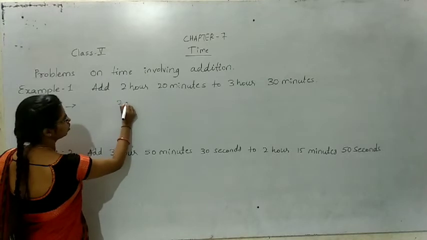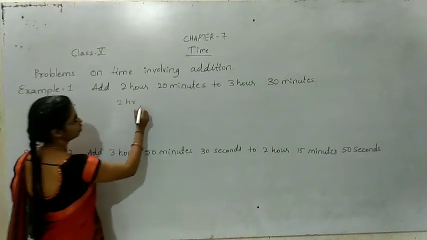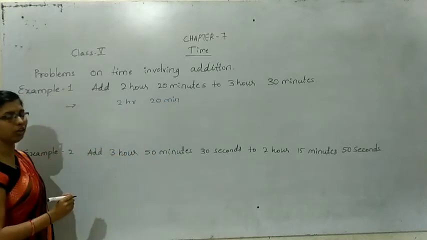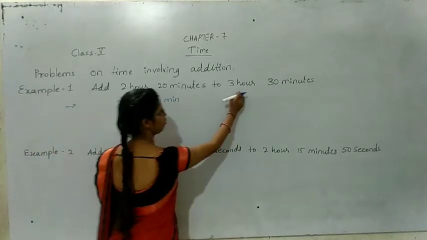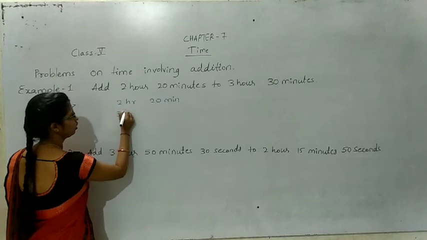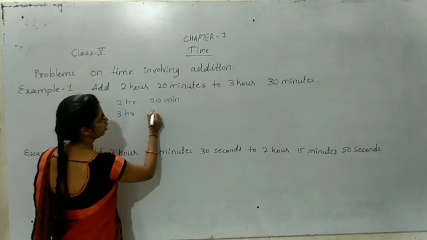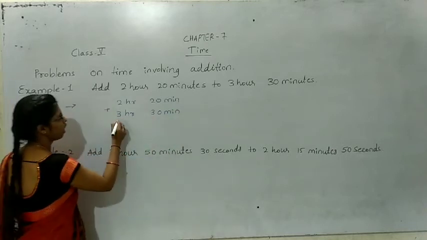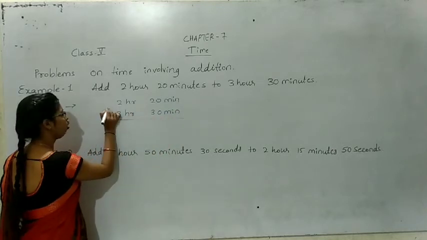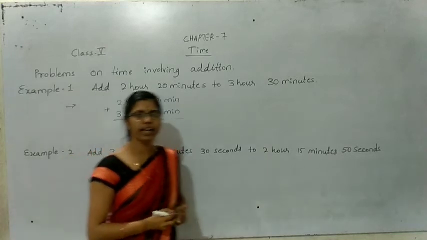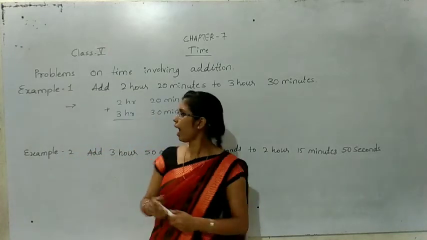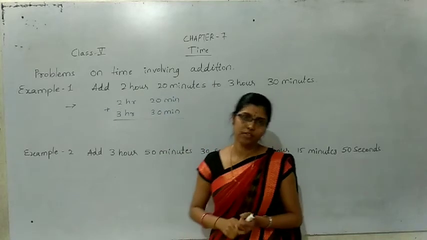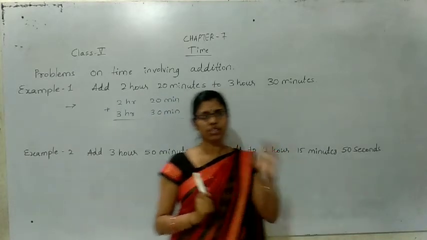2 hour 20 minutes. You should add this with 3 hour 30 minutes. You should add these two. Already I told you, while adding the time, you should add hour to hour, minute to minute. If they give seconds, seconds to seconds.